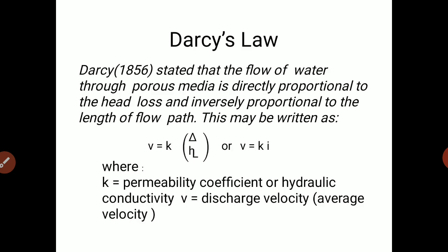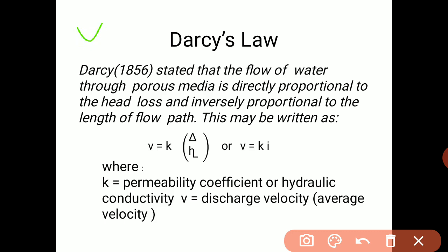The rate of flow or discharge, so here we'll first consider the rate of flow, that is velocity, which is proportional to the hydraulic gradient. The hydraulic gradient is denoted by i.